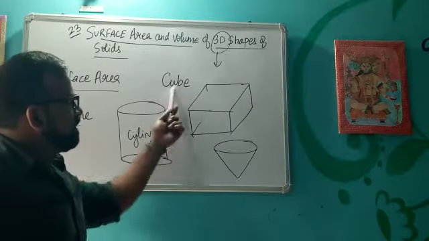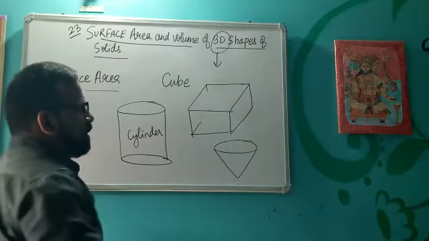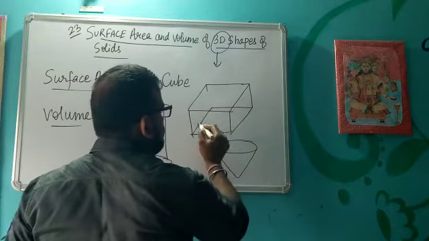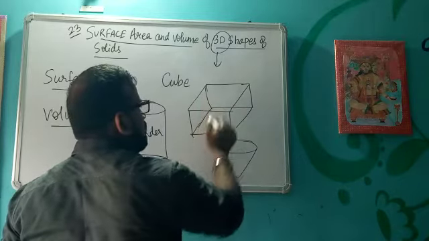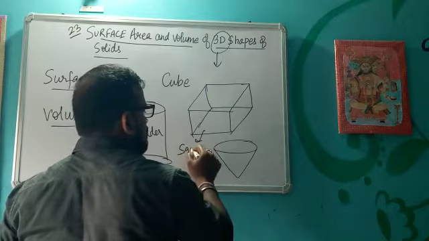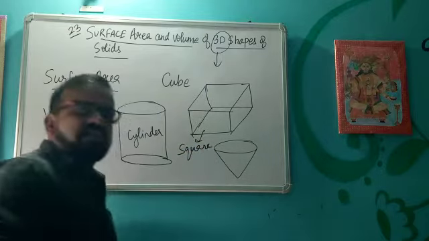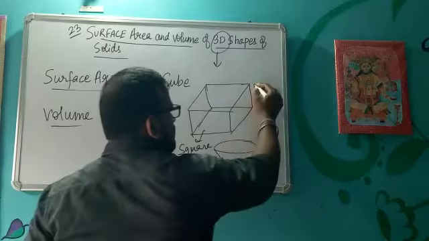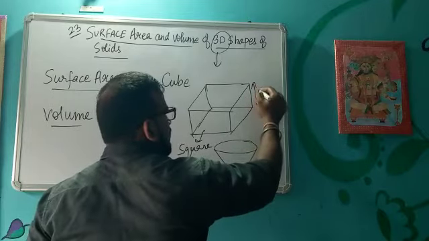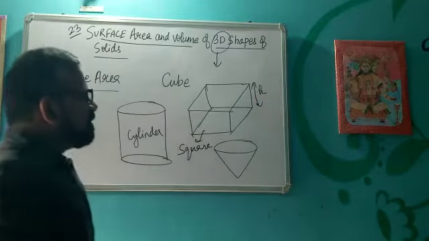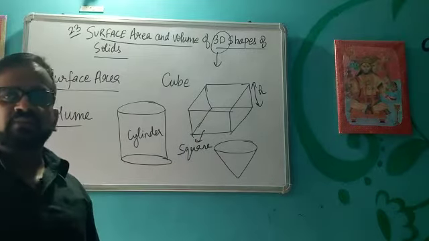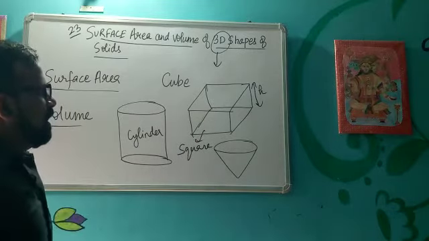For example, in a cube, its bottom surface is actually a square, a plane surface or 2D shape. When it has some thickness that we call height, this plane surface is converted into the 3D shape that we call a cube.